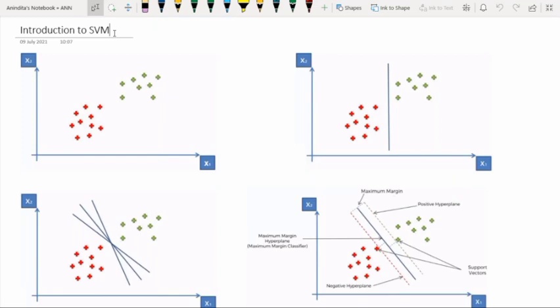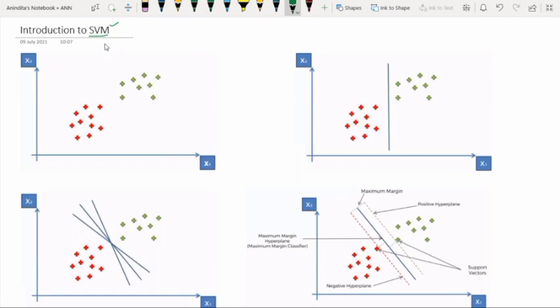But today onwards, we are going to discuss the machine learning mechanisms which are supervised learning mechanisms. So, support vector machine or SVM are powerful machine learning algorithms. More precisely, these are one of the flexible supervised machine learning algorithms.